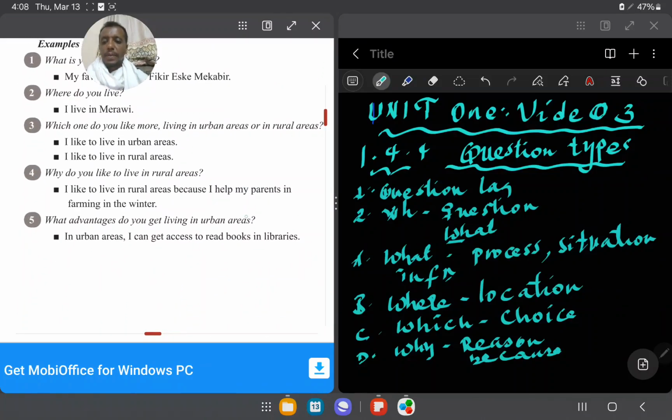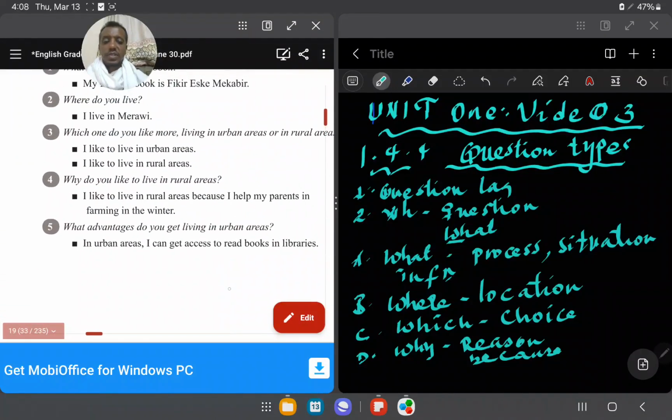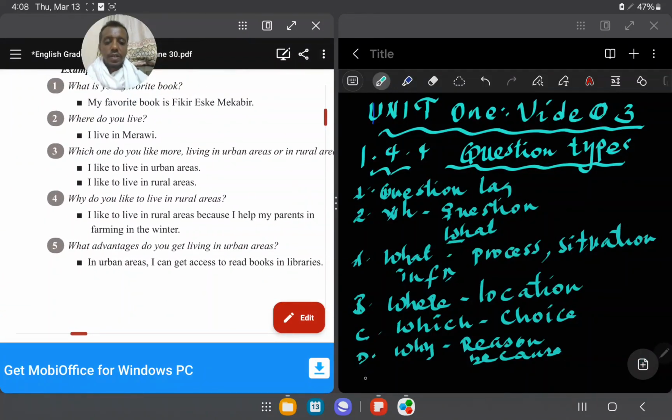And the next one is, what advantages do you get living in urban areas? In urban areas, I can get access to read books in libraries. So these are top questions for students. In addition to this, you can use whose, for example. It is not mentioned here actually, but for your knowledge, whose: possession. Okay, possession. Example, whose book is this? Whose book is this? This is possession.